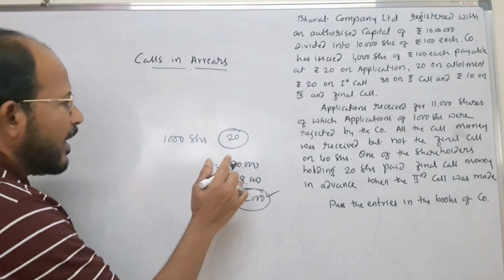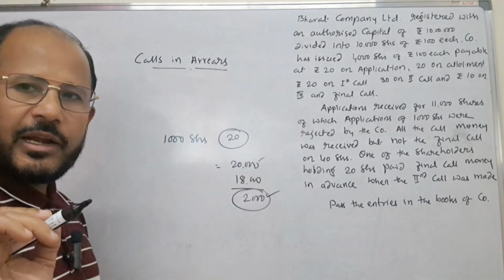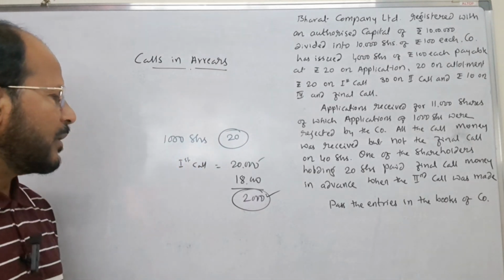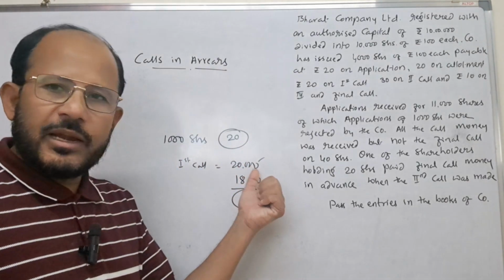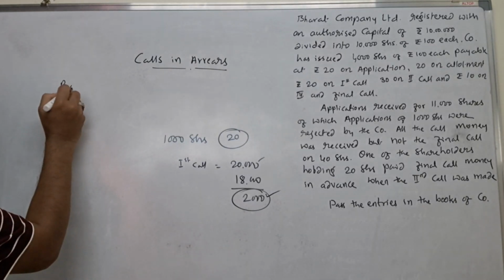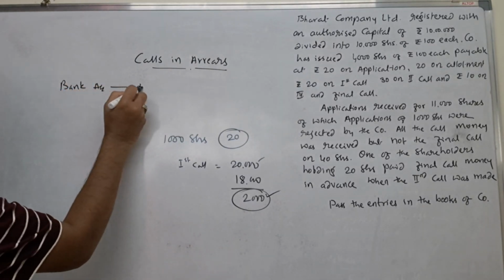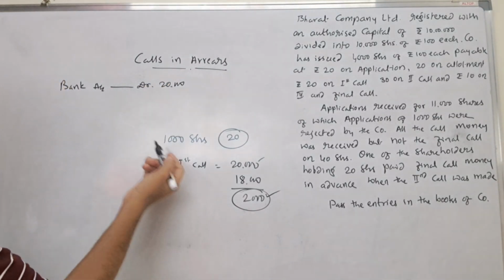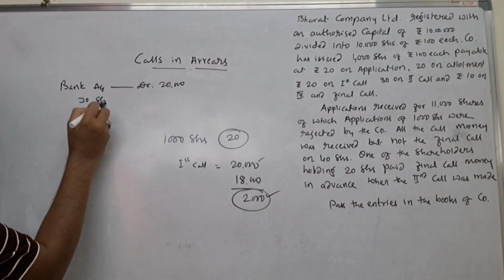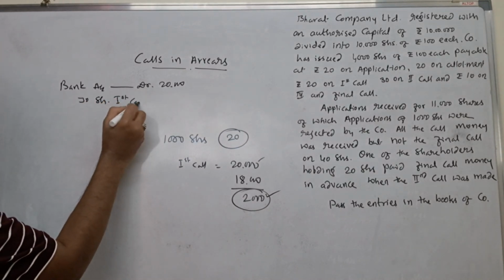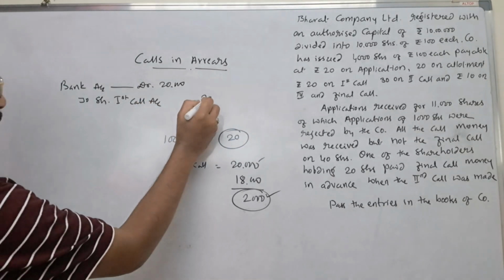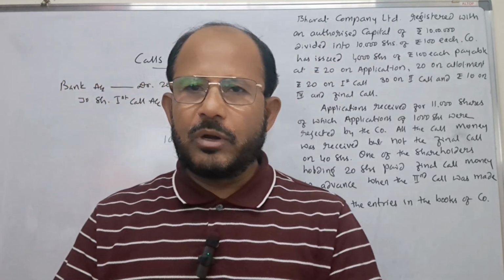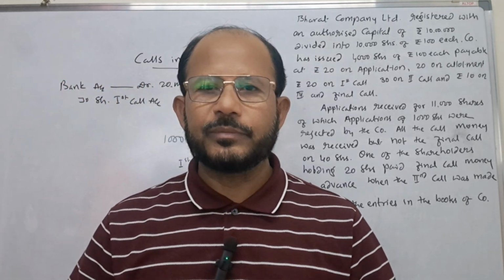You see here, when call money is received, what journal entry do we pass? Assume that this is the first call money. If the full amount is collected, we pass one journal entry. What is that? Bank account is to be debited with the amount of rupees 20,000. Next one is share first call account, to be credited with the amount of rupees 20,000. This is the journal entry we pass when the complete amount of call money is collected by the company.